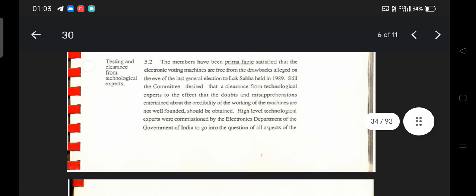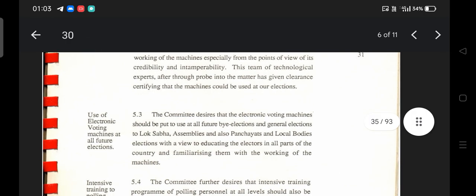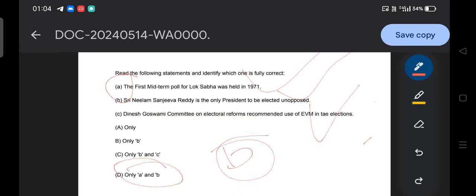And here they come to a conclusion that the committee desired that electronic voting machines should be put to use at all future by-elections and general elections to the Lok Sabha, Assembly, and also Panchayat and local body elections. So you can see clearly mentioned the use of electronic voting machines at all future elections, recommended by the Dinesh Goswami Committee, and it is well proved. Hence, the answer to this question is options A, B and C. All the options are clear because we have the authenticated source and data. So that is the answer to this question.